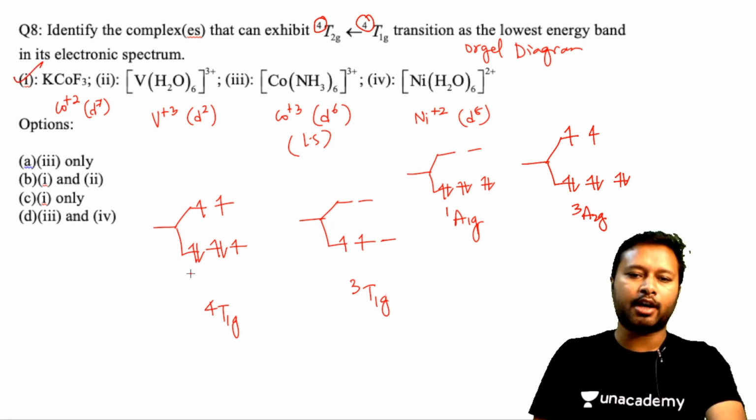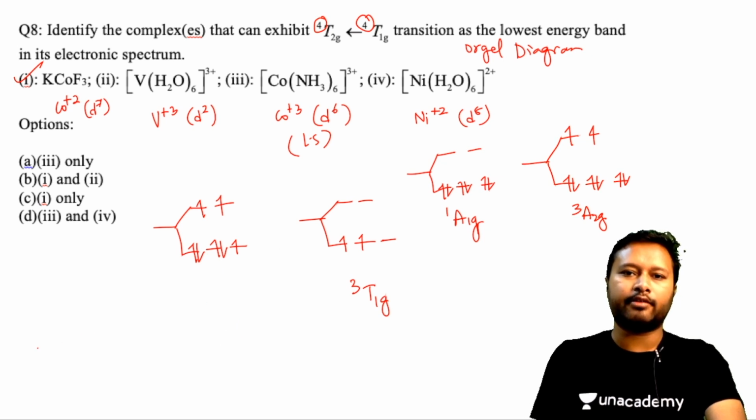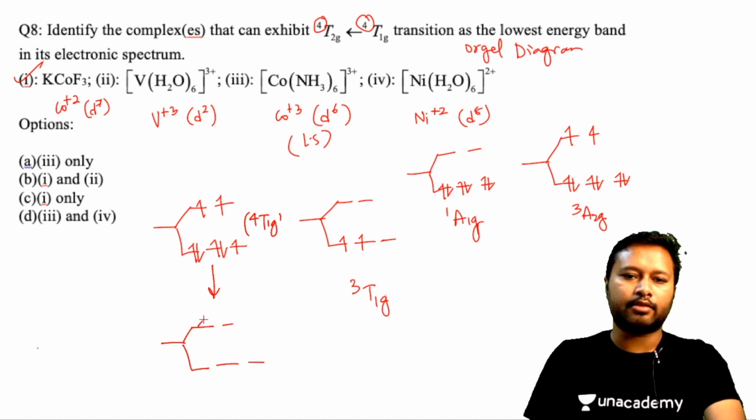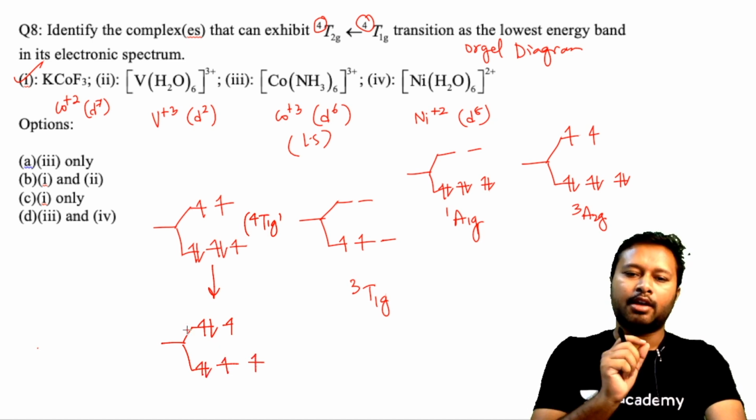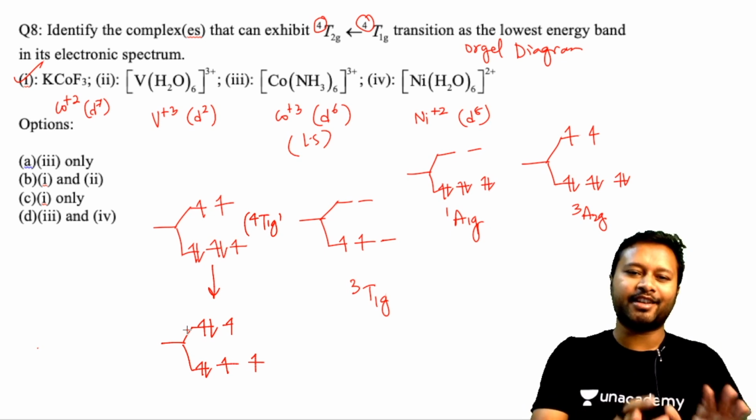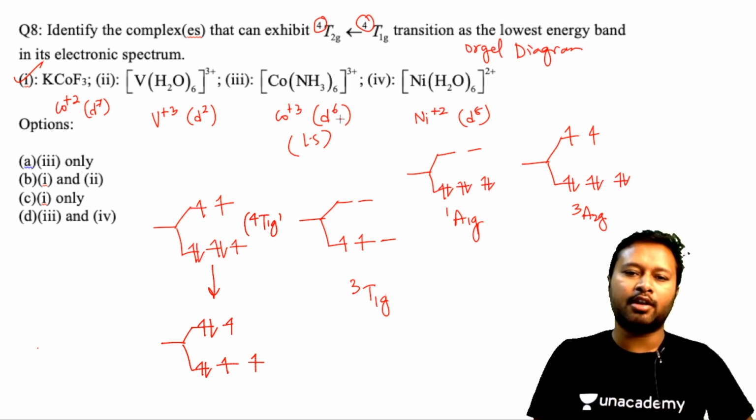Now I'll just quickly show you how it actually happens. Let's say this is my state, which is right now 4T1G, that's the ground state. After making the transition, this is going to undergo like this. Those who have studied from me and taken my classes in detail, where I have already explained how to write down Mulliken terms for the given electronic configuration, they already understand that for this I have to write down T2G, and since I have 3 unpaired electrons, it will be 4.